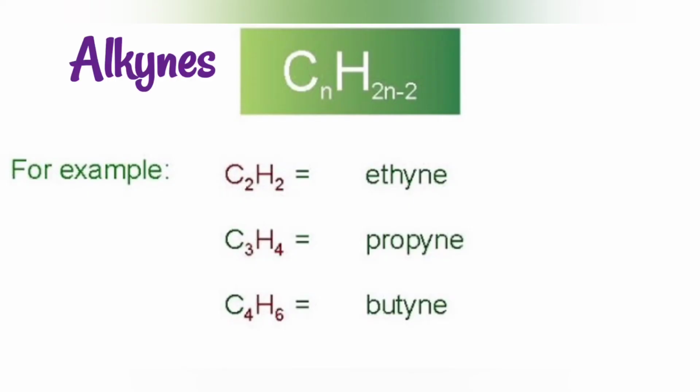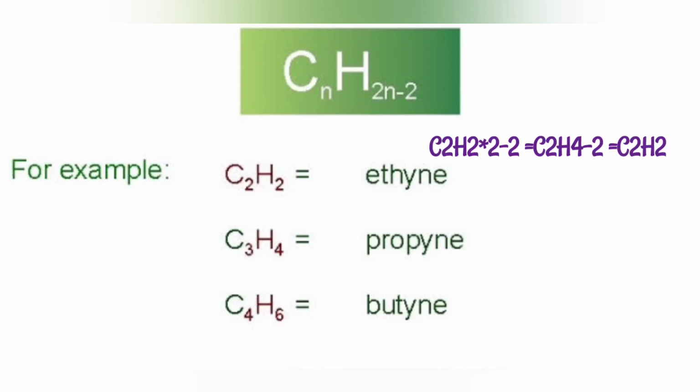Now let's see alkynes. The formula is CnH2n-2. Now if you substitute n equals 2, you will get C2H2 into 2 minus 2, that is C2H4 minus 2 becomes C2H2, that is ethyne. Substitute n equals 3 in that formula, you will get propyne, n equals 4 in that formula, you will get butyne, and so on.